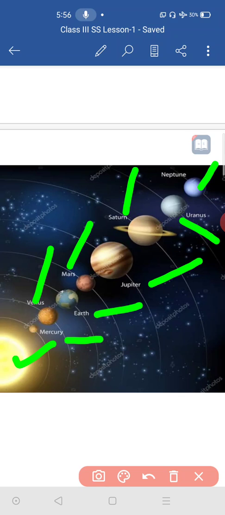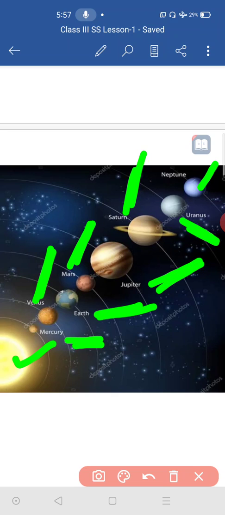There are 8 planets in our solar system. They are Mercury, Venus, Earth, Mars, Jupiter, Saturn, Uranus, Neptune. These 8 are called the planets of our solar system.